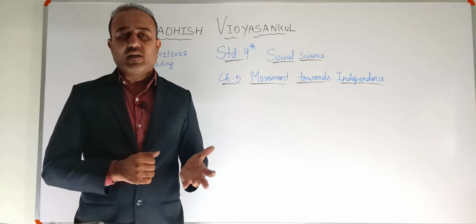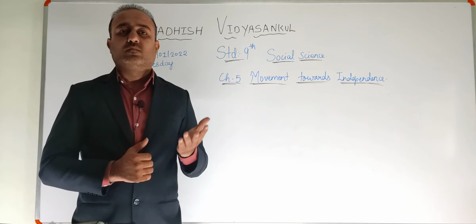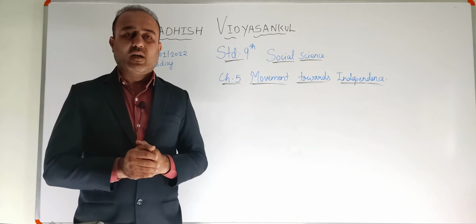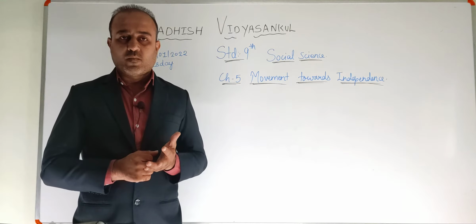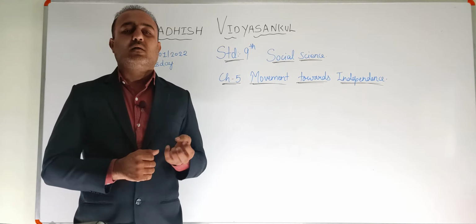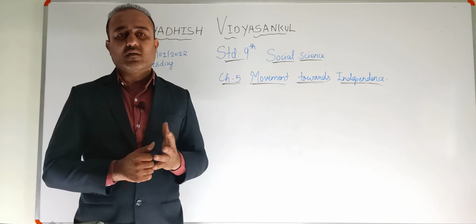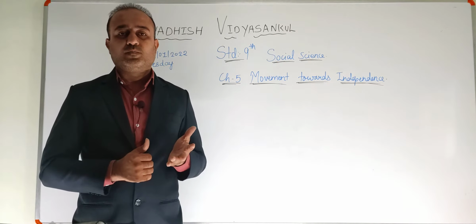So they also started adopting different tactics, right? They wanted to give India dominion status. Dominion status means what? That India will be given the freedom, but ultimate power will be in the hands of the Britishers. Indians didn't want that, and for that the Britishers formed one committee, which was known as the Simon Commission.